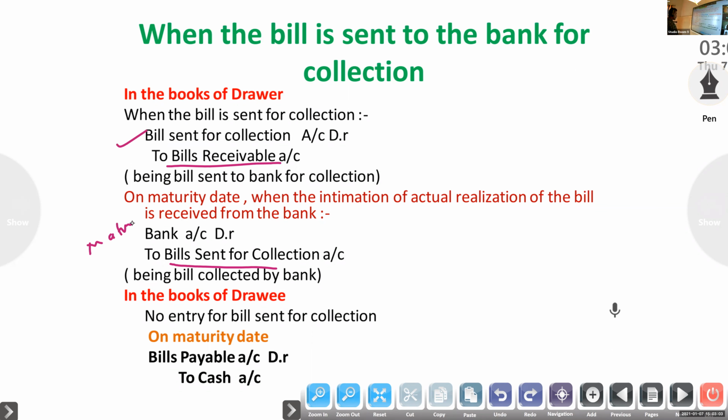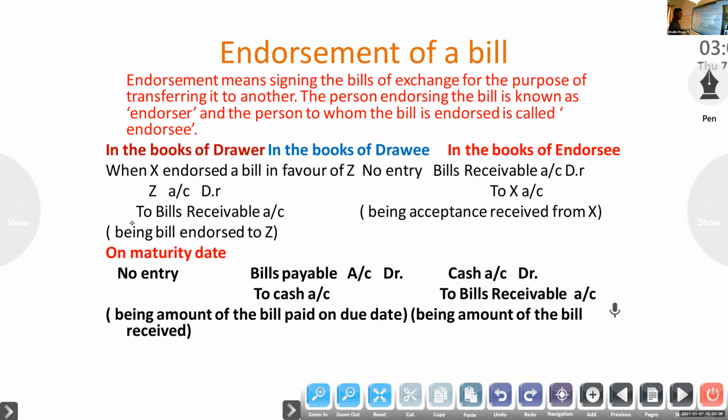Next, endorsement of a bill. Endorsement of bill, third entry: credit bills receivable, endorsee account to bills receivable. Then at the maturity date, no entry, because at the maturity date who will get the amount? The endorsee. So in the books of the endorsee, there are two entries. First they will receive the bill: bills receivable account to X. Then at the time of honoring, cash account to bills receivable.